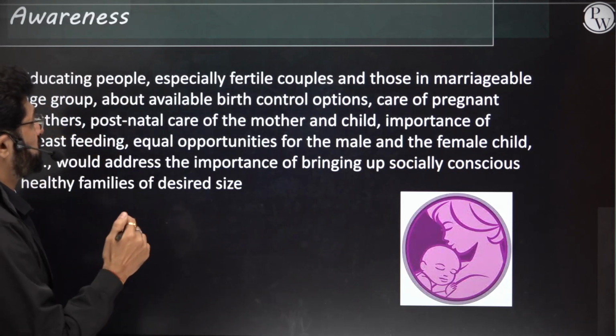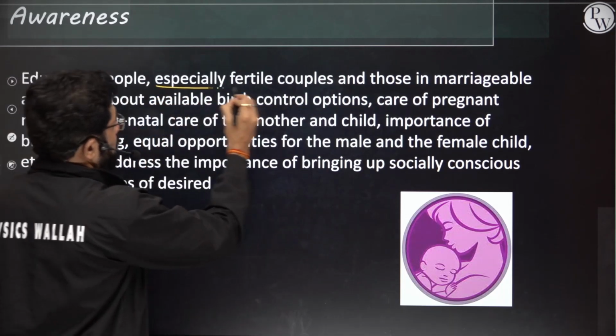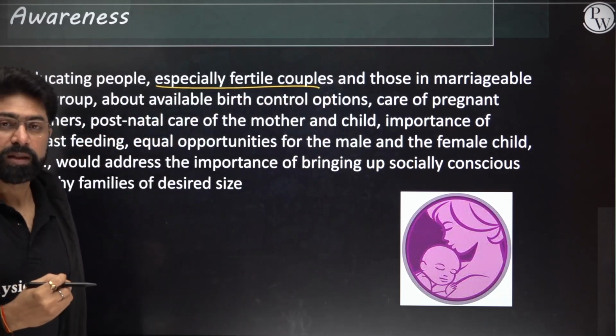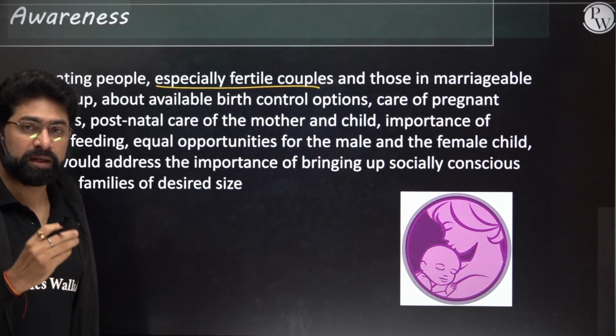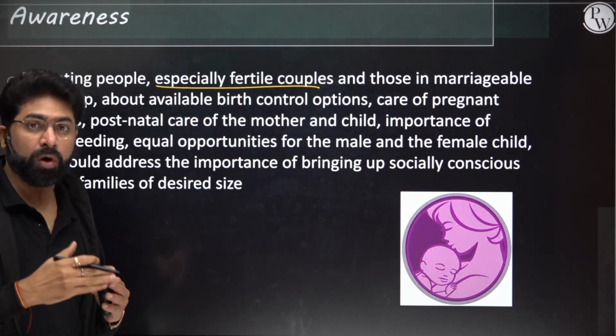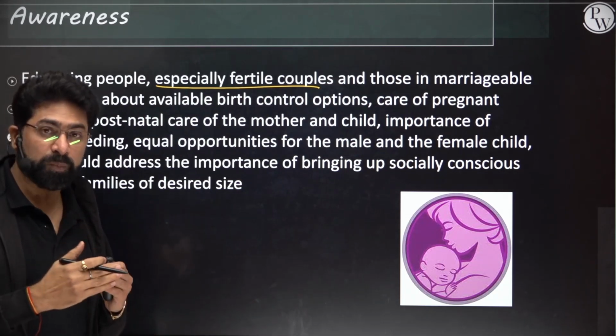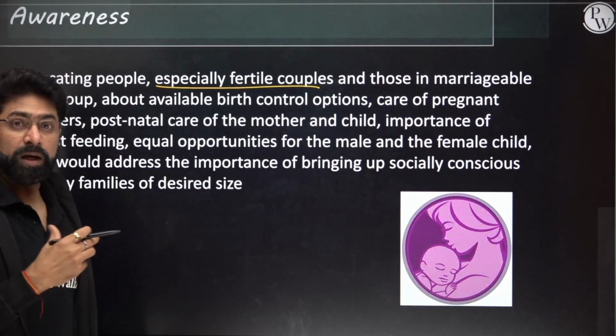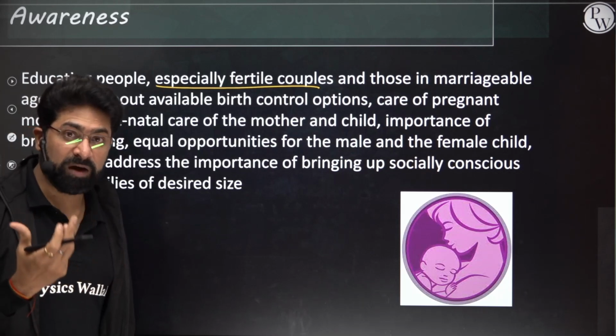Now, in the awareness section, especially the fertile couples, those who are in the marriageable age group, they need to understand. They need to know how they are going to space the pregnancies. What are the contraceptive options available?